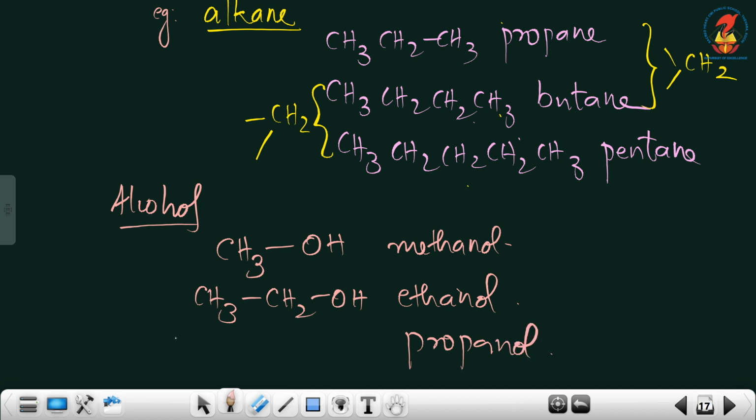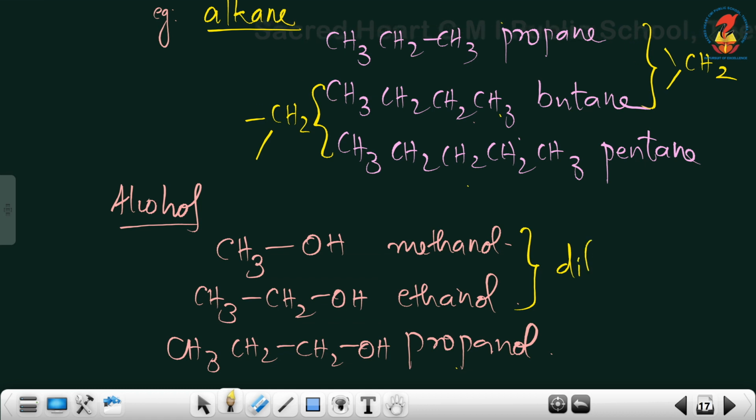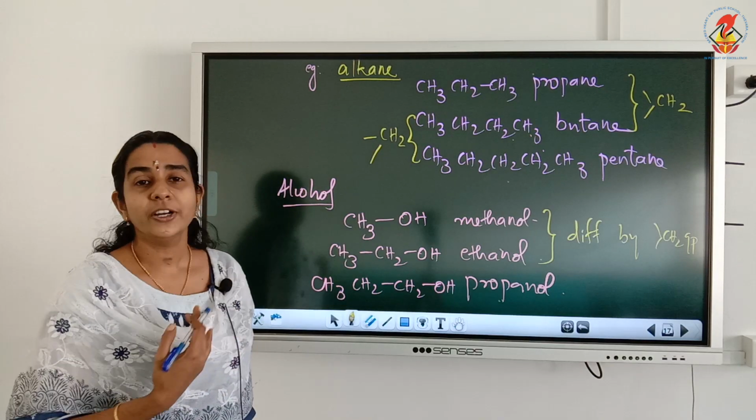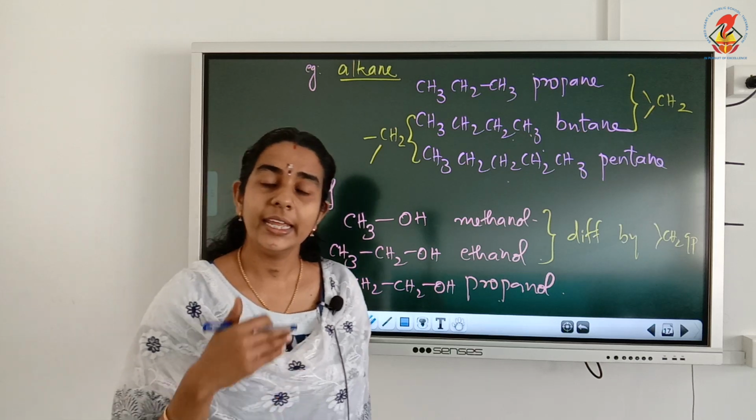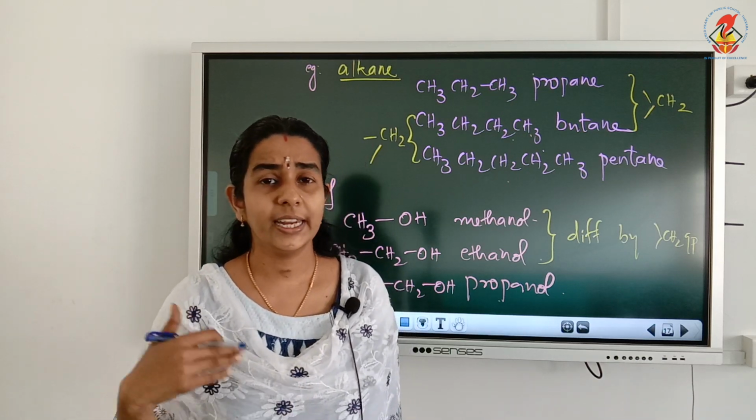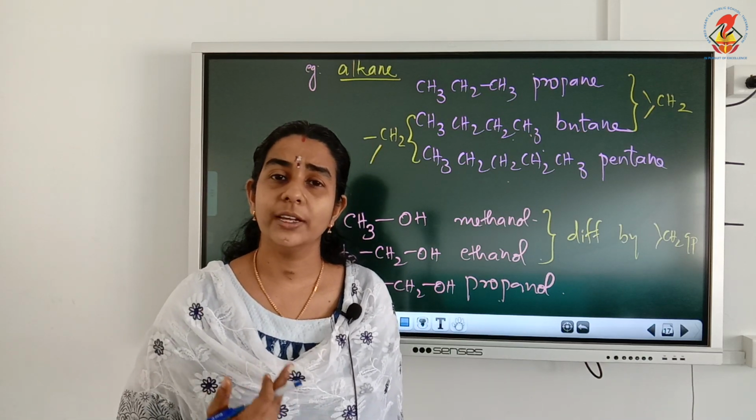Then third member will be propanol. Again add one more CH2 group, isn't it? CH3, CH2, CH2OH. So here also if you analyze, we can see that adjacent members are differing by CH2 group, isn't it? So any class of compounds containing any functional group we can take as homologous series.